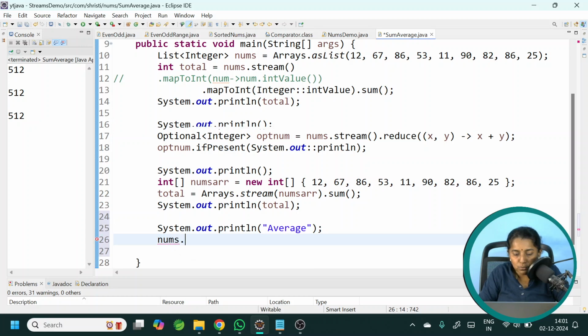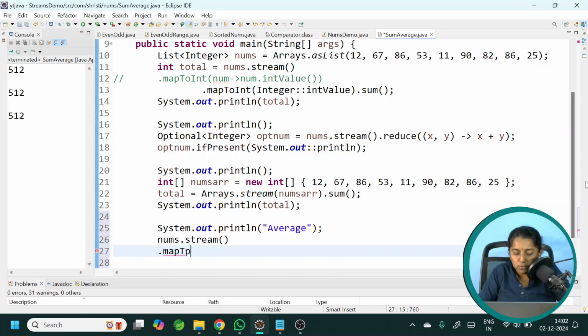Convert your list into a stream, numbers.stream(). To print the average of a list of integers or an array of numbers, just like the sum method, we have the average method. The return type of average is OptionalDouble. So similar to this, we can use the mapToInt method, or we can convert my Integer into a double object and call the average method. Both will work perfectly fine.